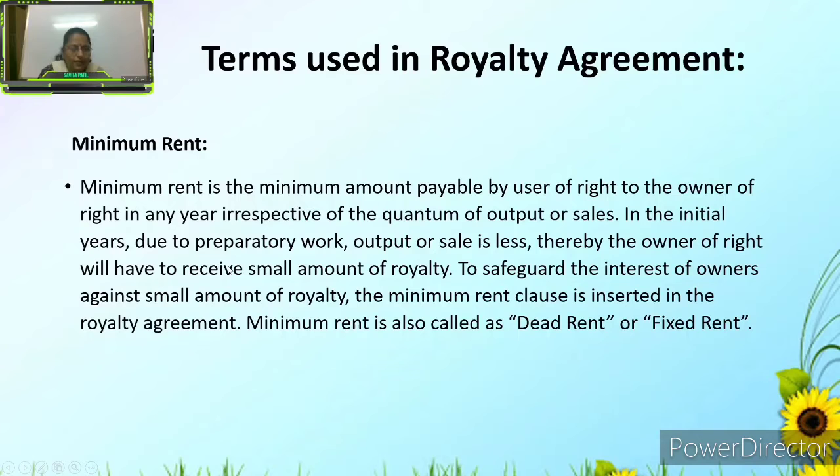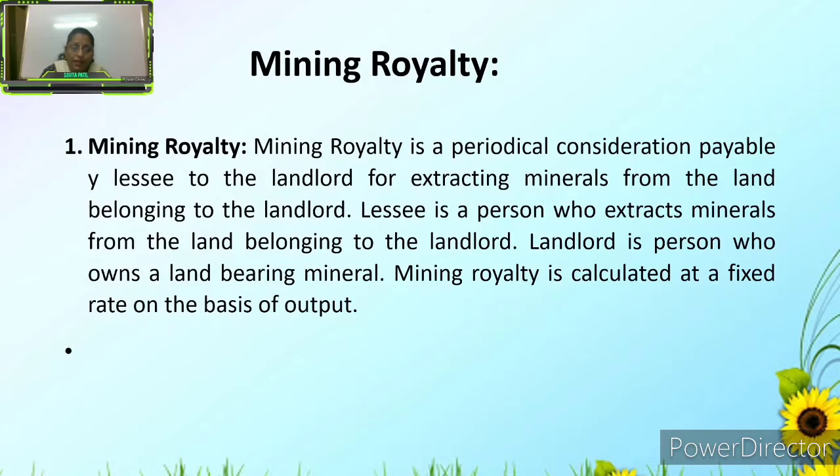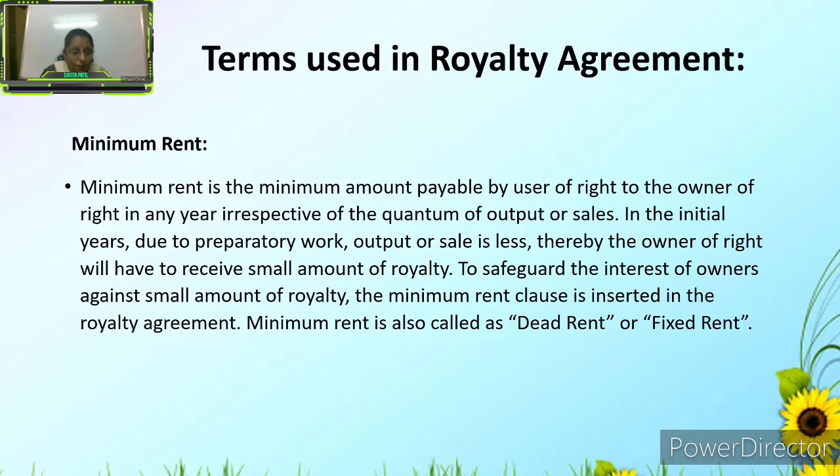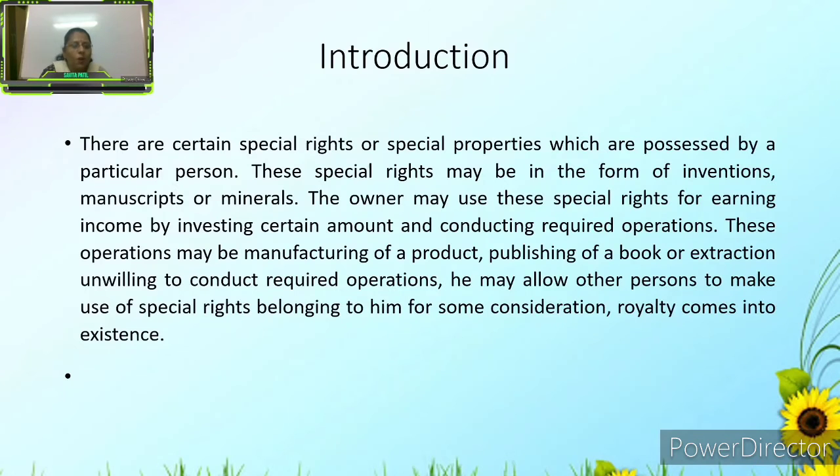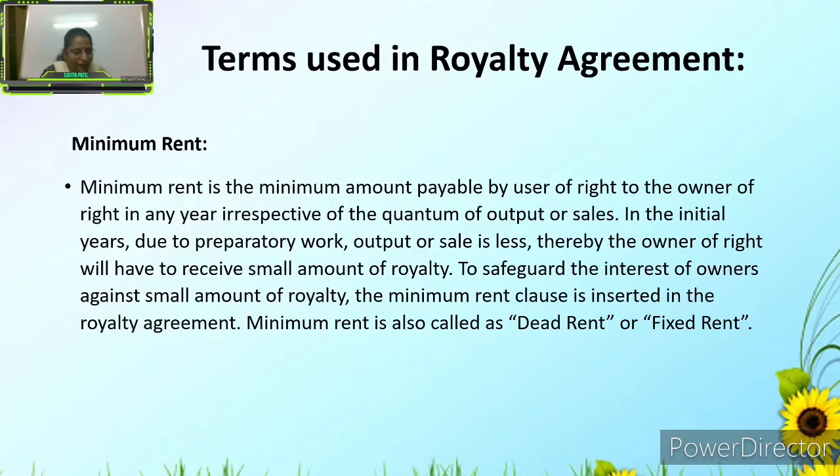That is the three types: patent, mining and copyright. In this, the royalties are mainly classified into three types.